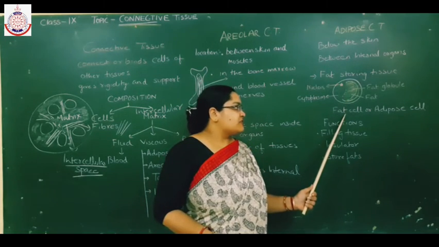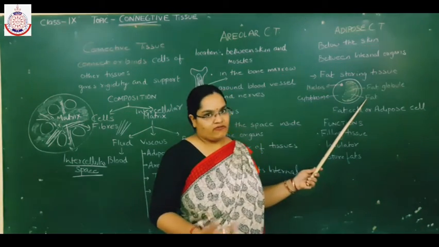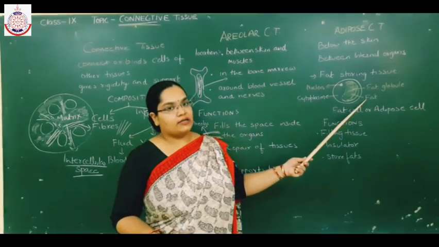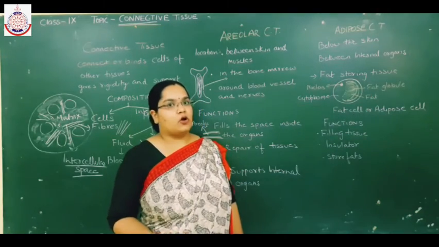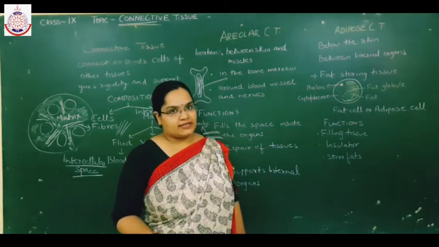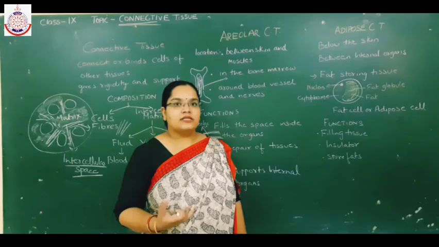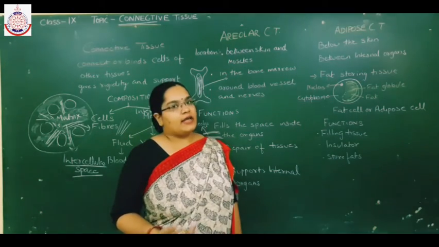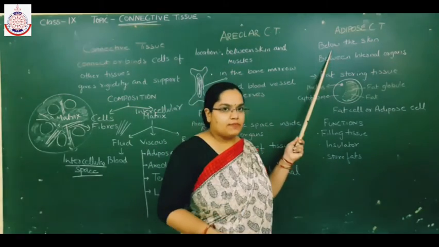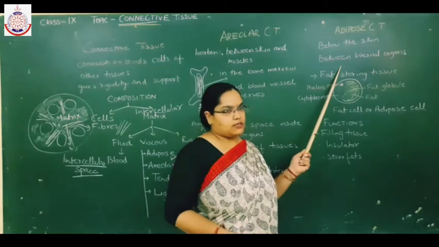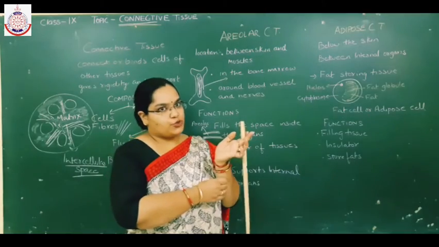How? These fat cells have a large vacuole, and this vacuole is filled with fat. The vacuole filled with fat is known as the fat globule. To accommodate the large fat globule, the adipose cell or fat cell has a very small nucleus and a very small amount of cytoplasm. Here you will find adipose tissue in the animal body. Adipose connective tissue is present below the skin and between internal organs. So below your skin, adipose connective tissue is present.